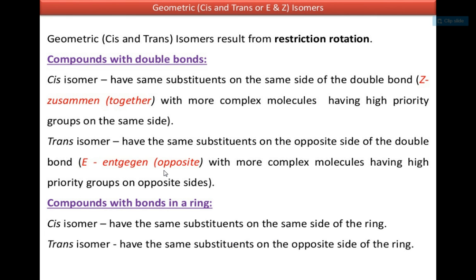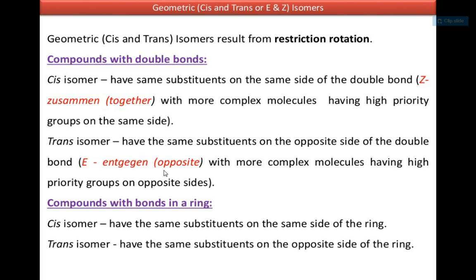Why do these cis and trans isomers exist? Because of the restricted rotation of the double bond. Due to the double bond, free rotation is not possible, so they exist as two different isomers, cis and trans.